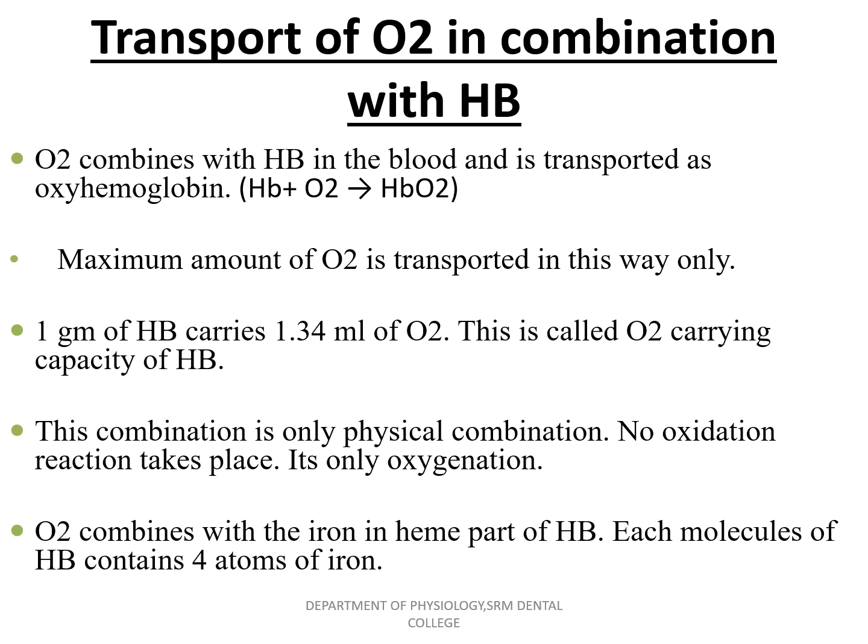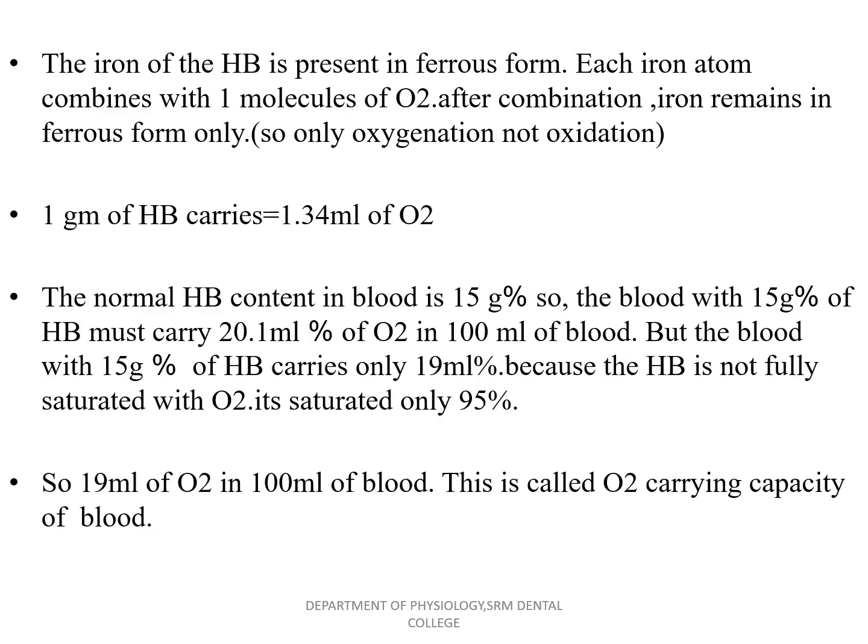Oxygen combines with the iron in the heme part of hemoglobin. Each molecule of hemoglobin contains 4 atoms of iron. The iron of hemoglobin is present in the ferrous form. Each iron atom combines with one molecule of oxygen. After combination, the iron remains in the ferrous form only. So it is only oxygenation, not oxidation. One gram of hemoglobin carries 1.34 ml of oxygen.